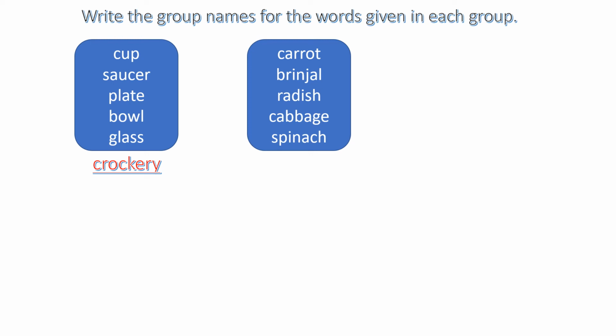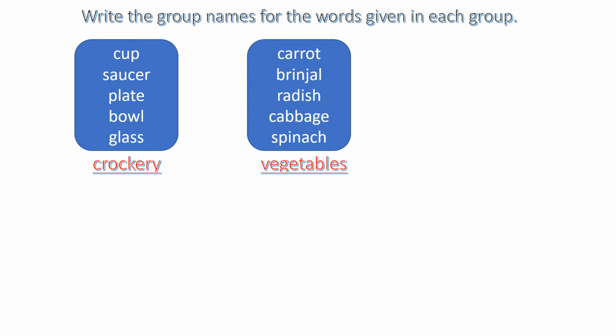So under which group will these words come? Yes, they come under the vegetables group. Carrot, brinjal, radish, cabbage and spinach. All these names will come under the group of vegetables.